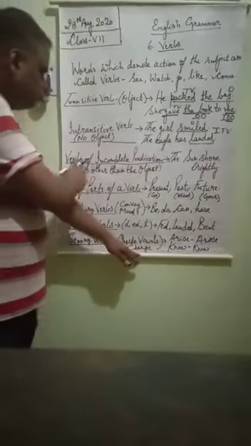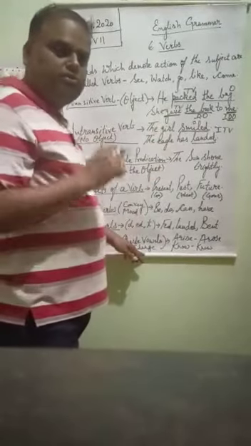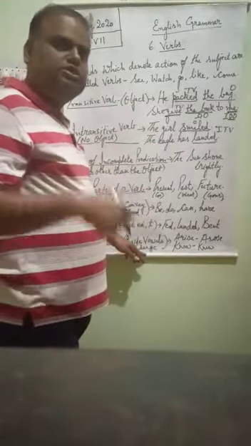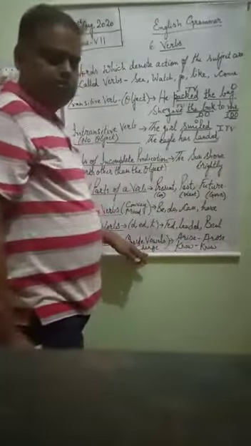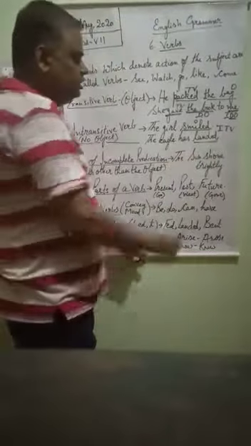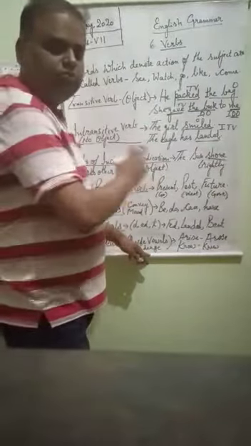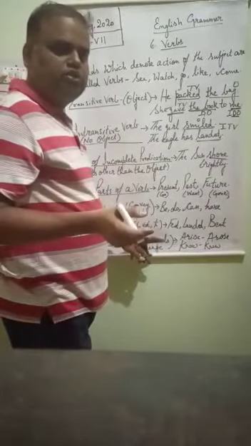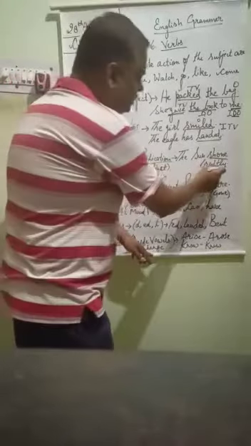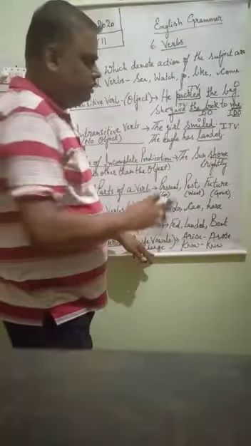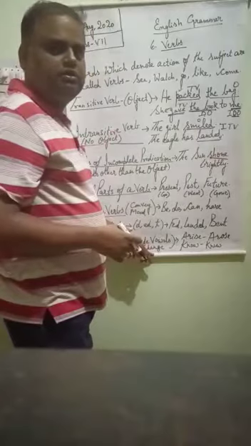Now verbs of incomplete predication. Sometimes a sentence has a verb, but in the place of an object some other words are written. Suppose the sun shone brightly. Here the verb is shone. And now we have to see whether the object is there or not. We have to ask the question by adding what. What did the sun shine? Any answer we are getting? No. But brightly is added here. Although brightly is not an object. What did the sun shine? The answer is not brightly.